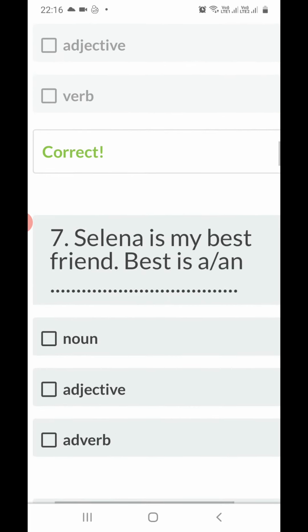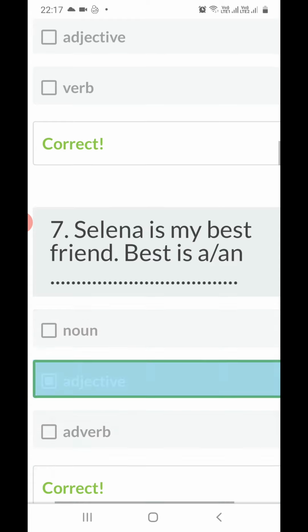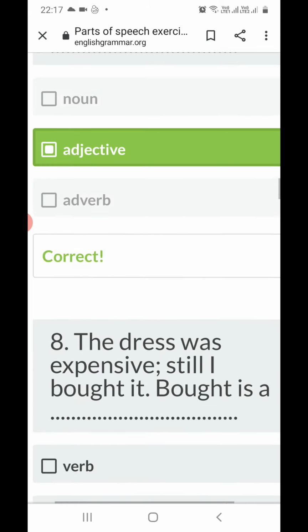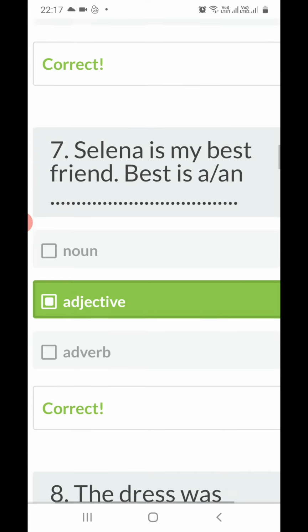Next, Selena is my best friend. So in this sentence, best is what? Good, better, best. All right, so it is showing the quality of a noun. Best friend. Best what? Best friend. All right, so words which describe a noun or a pronoun are known as adjective. Okay, so this is also our correct answer.